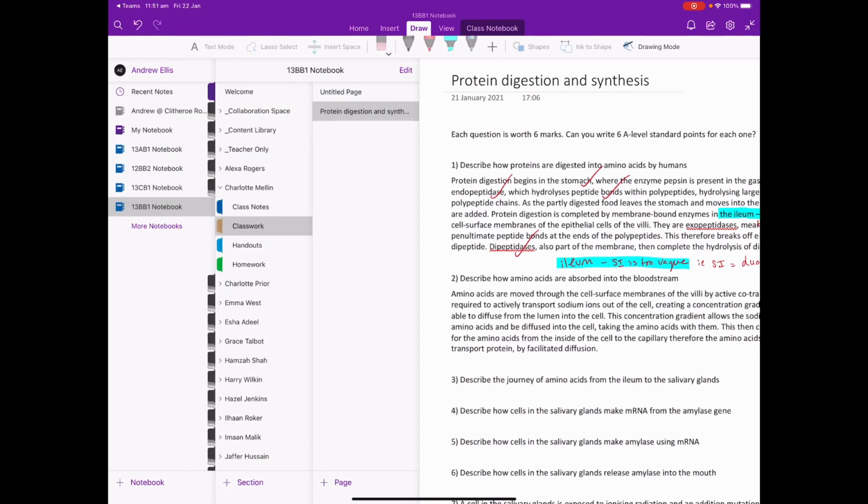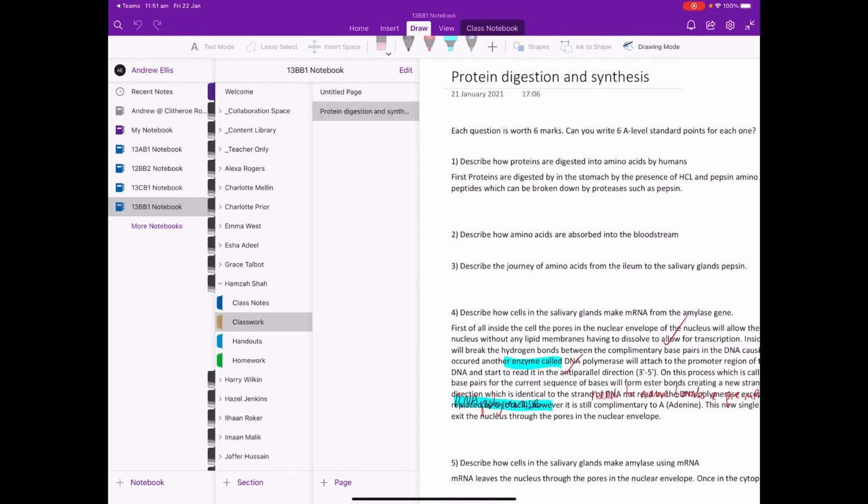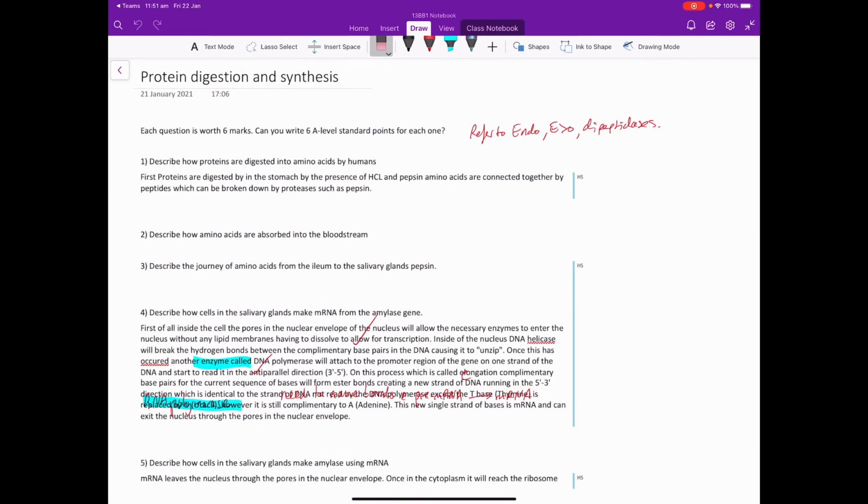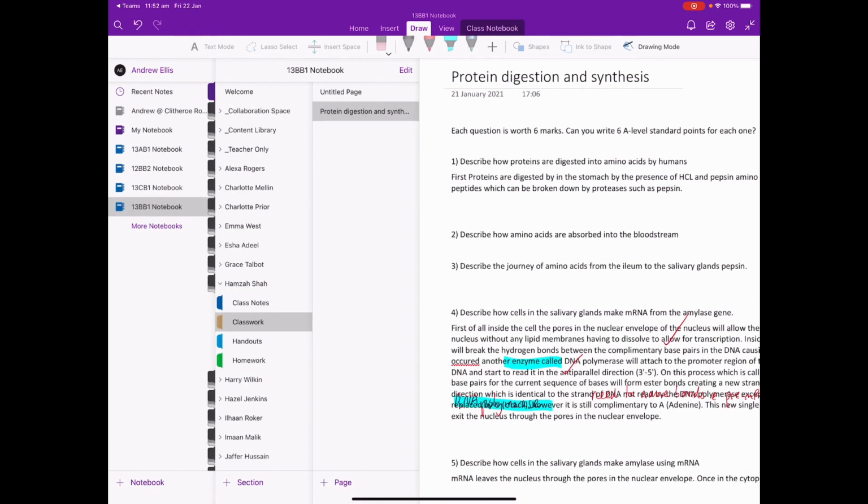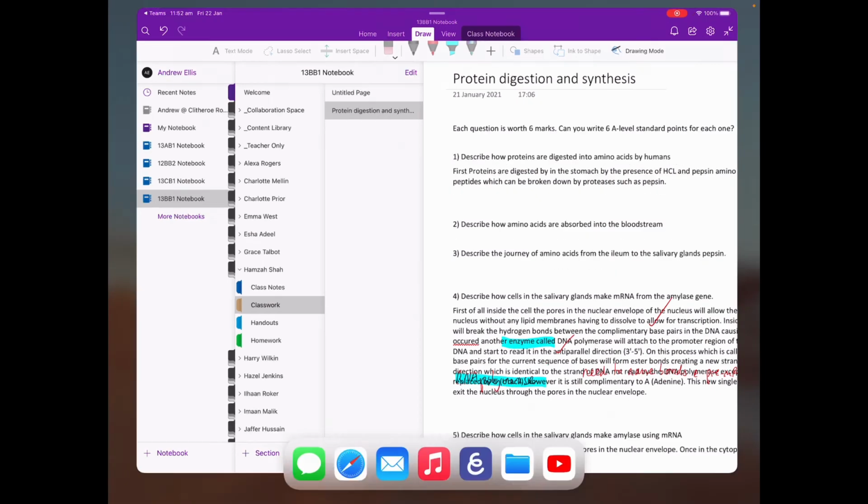So I hit the back arrow again, close Charlotte Mellin. Let's try Grace. No, she wasn't in. Hamza Shah, he was in for once. Classwork. Click on the stuff that I made, and again you can see here how what I've written has been obliterated because he's corrected what I said he should do, and therefore it's gone. So I should have written at the side, in this area, rather than on his text. But learning, aren't we? So just to go through that again, it saves as you do it, so I don't have to worry about doing anything. I can just literally shut that down now.